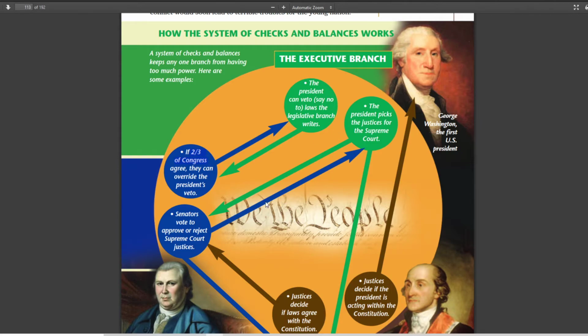The Constitution basically encourages that if somebody is out of line, if any of these branches are stepping out of bounds, the other two have the power to stop the other one. So they all have to work together, otherwise there's going to be problems, and the one branch that's out of line will start to have trouble. So that's just one example of how the Constitution works, and makes sure that we don't have anybody that's too powerful. It's a brilliant system, and we will go into it further with the amendment process tomorrow.